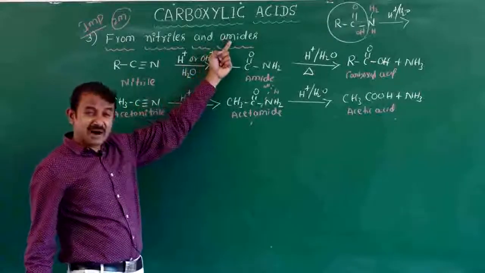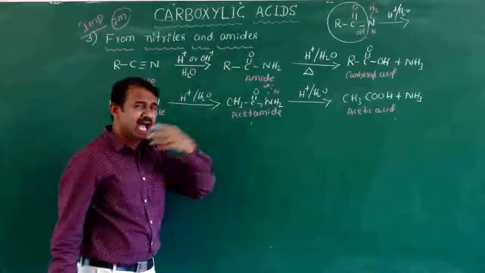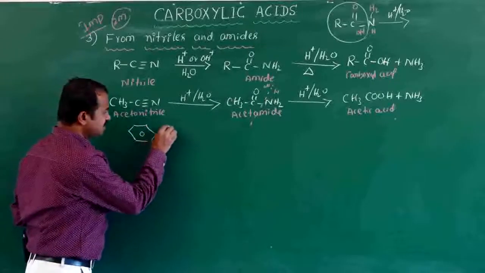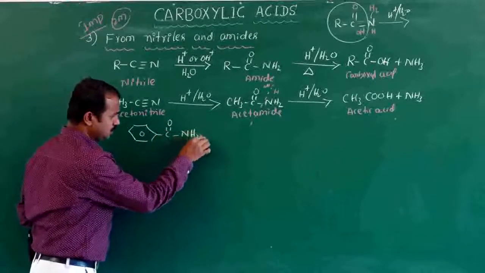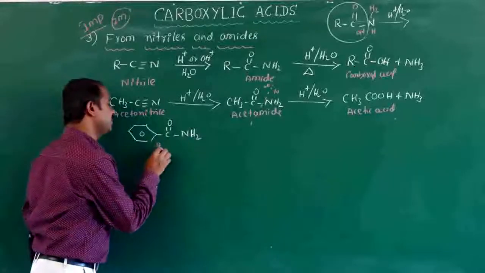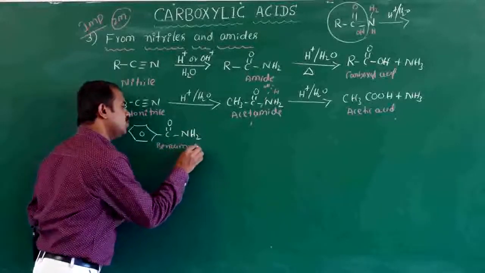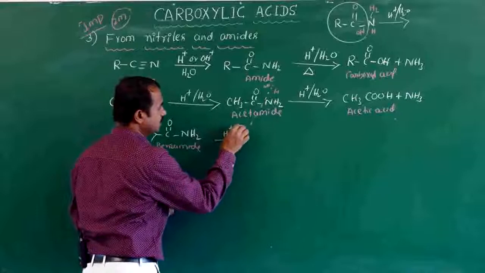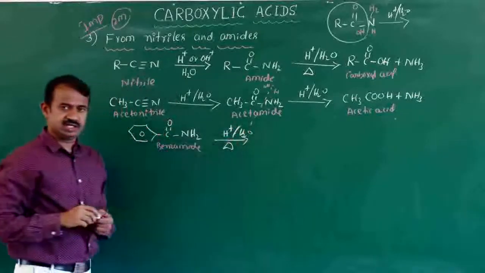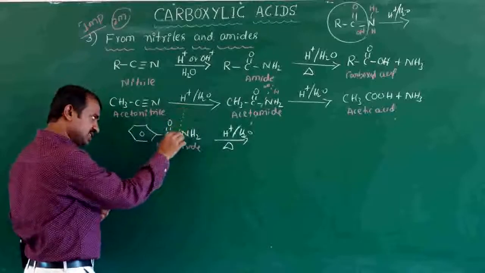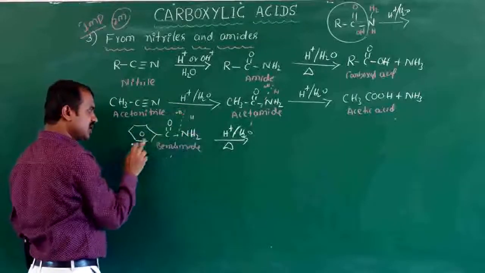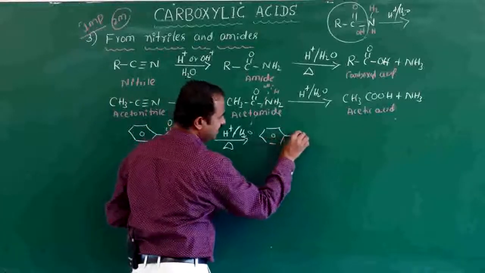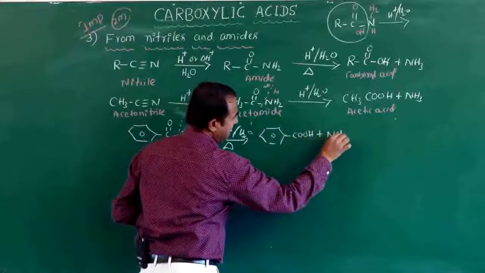Next we will go for preparation from amides. From amide means you have to take any amide. You can take an aromatic amide also, benzamide, formula C6H5CONH2. When benzamide undergoes acid hydrolysis at a certain temperature, here also it is hydrolysis with HOH, to give C6H5COOH and released NH3.